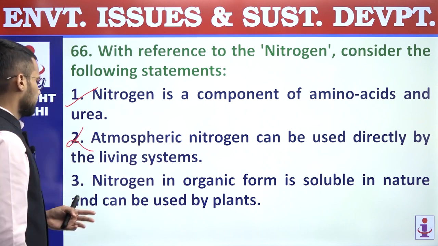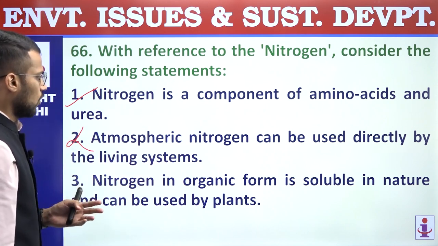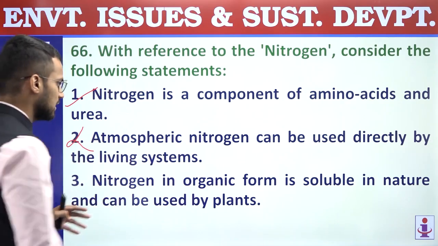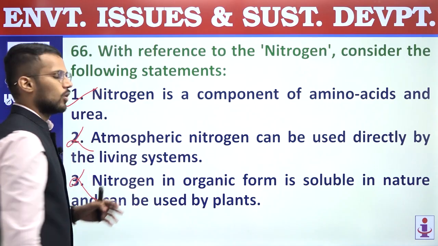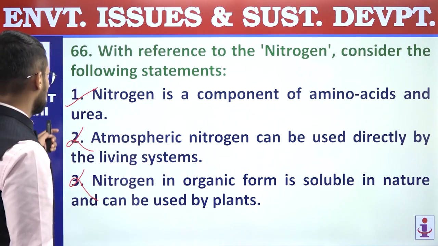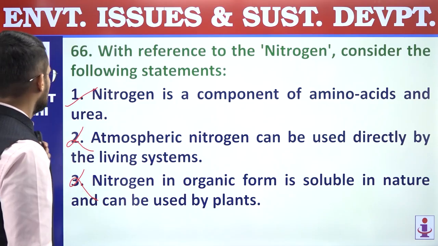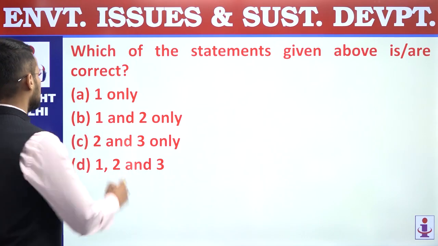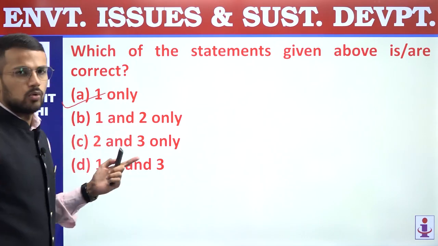Second is incorrect. Third, nitrogen in organic form is soluble in nature and can be used by plants. Again incorrect. Nitrogen in its organic form is insoluble, and that's why it cannot be used by plants. Second and third statements are incorrect. We are supposed to find out correct statements. So only one is correct, and that's why answer is A, one only.